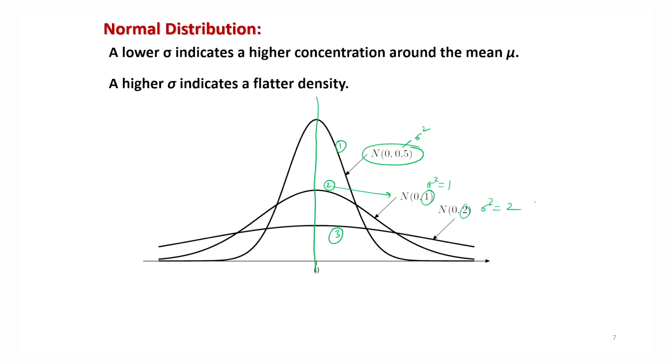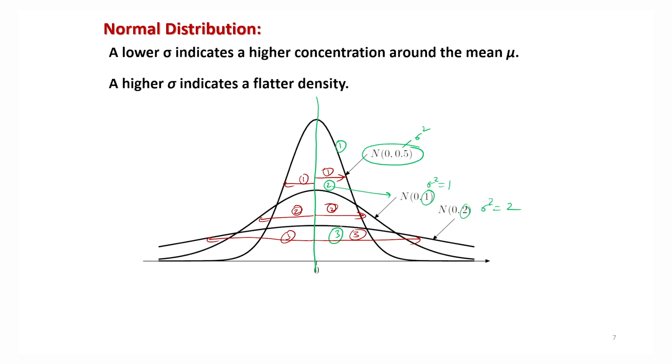What you can see here is the spread from the center value: the spread of curve number 1, the spread of curve number 2, and the spread of curve number 3.